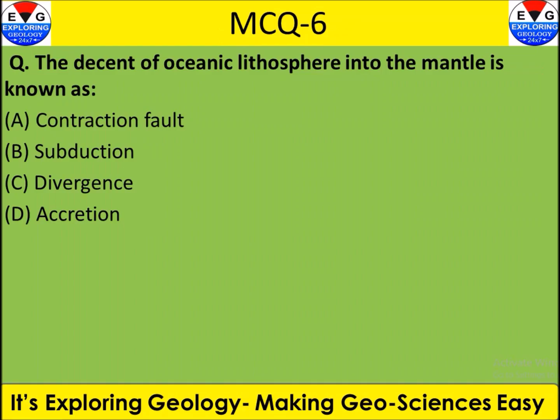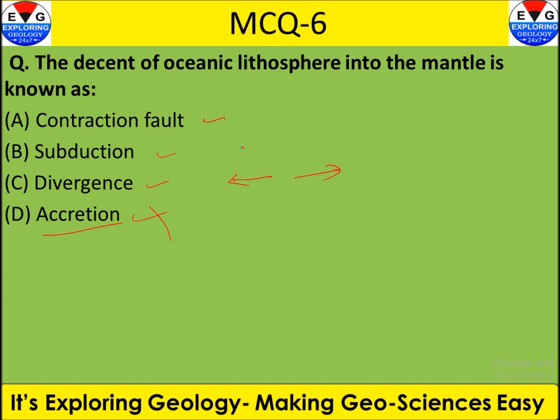Okay, let's move forward. Question number 6. Descent of oceanic lithosphere into the mantle is known as. Again, we have 4 options: contraction fault, subduction, divergence, accretion. Accretion I already explained to you. Divergent is the movement of the plates away from each other.